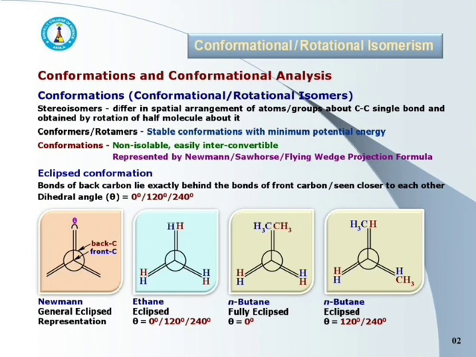Here we have to rotate the half of the molecule about carbon-carbon single bond so as to get the conformational or rotational isomers.